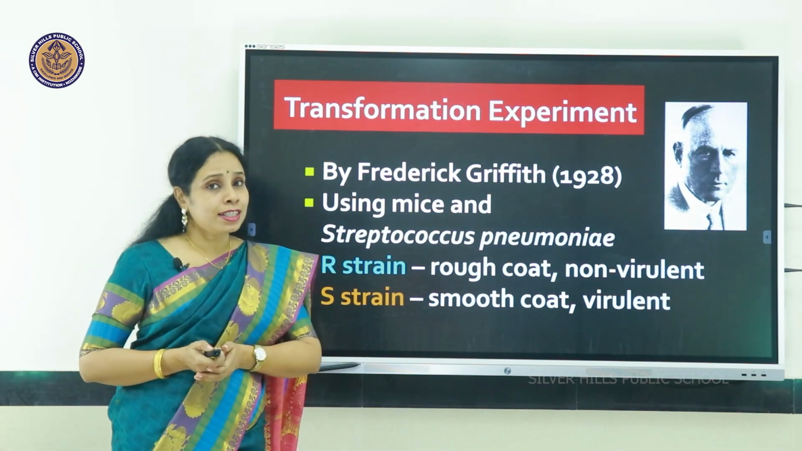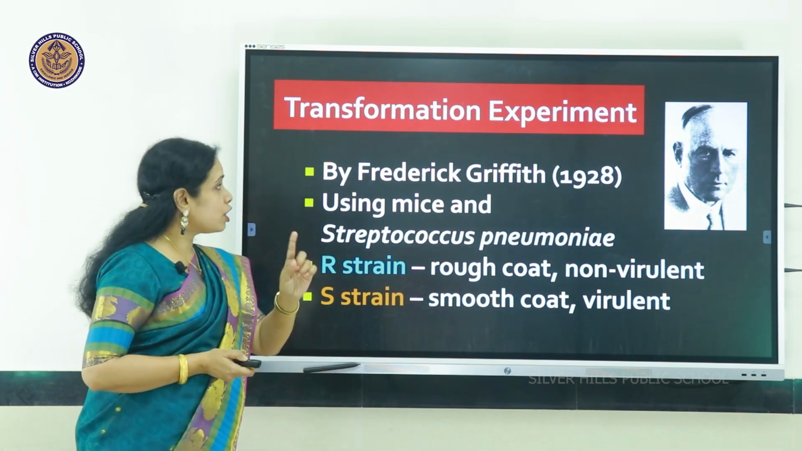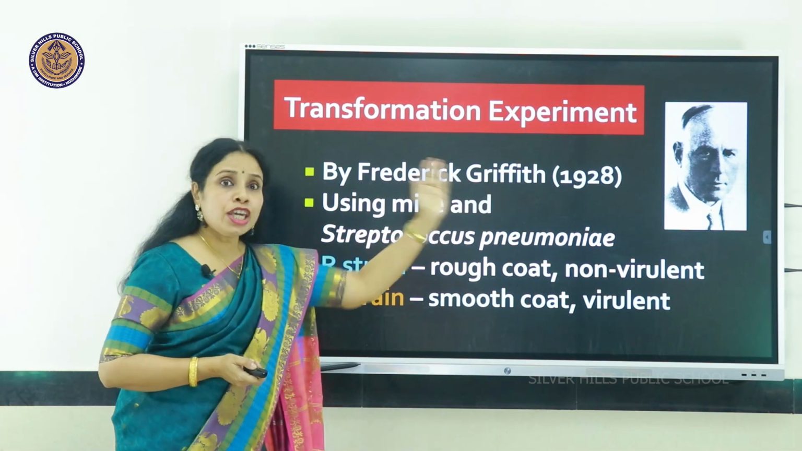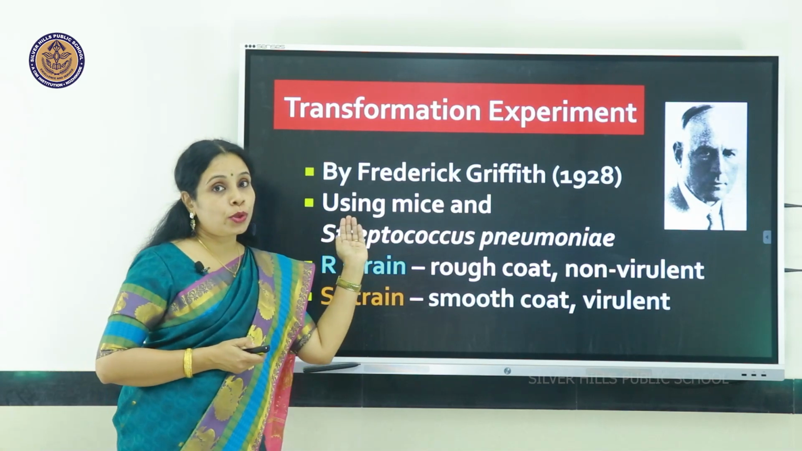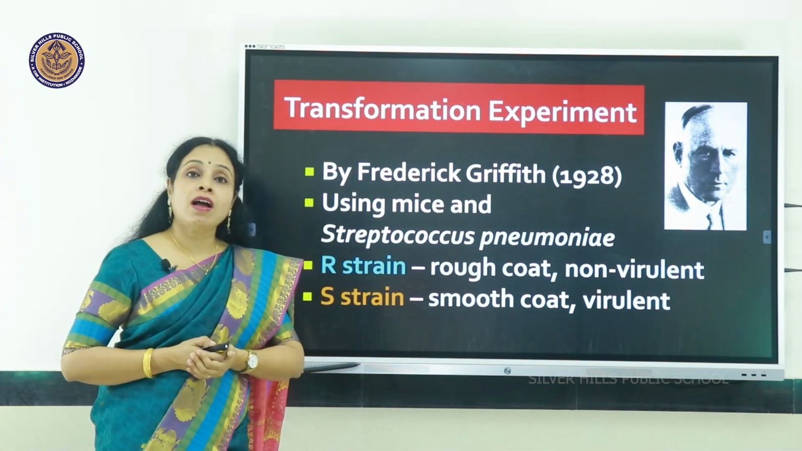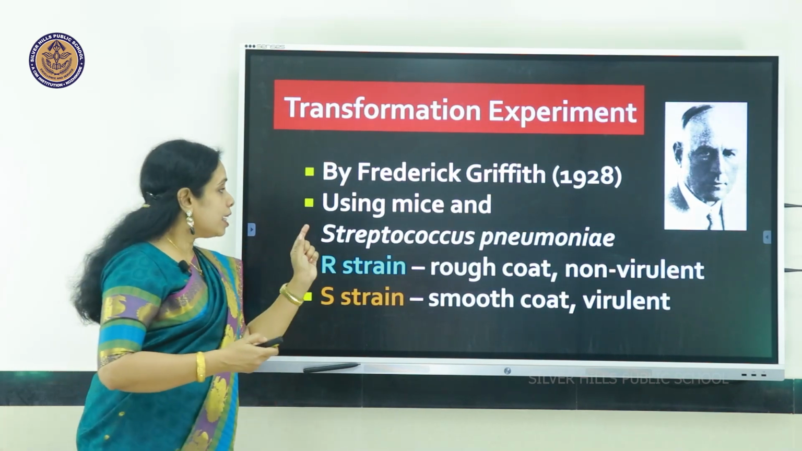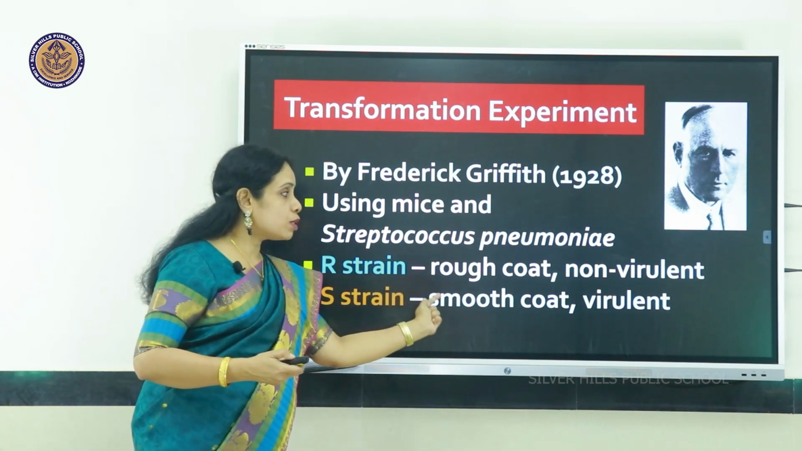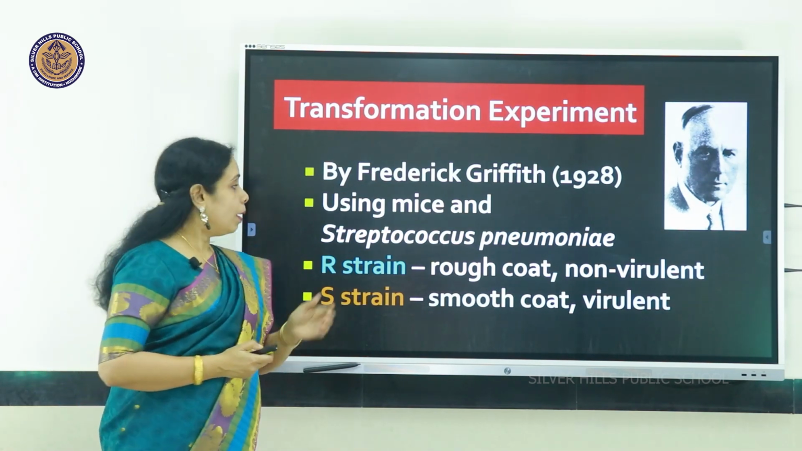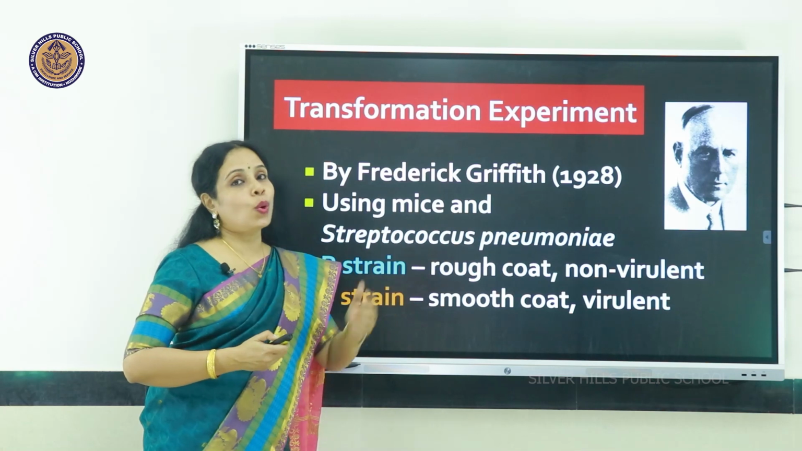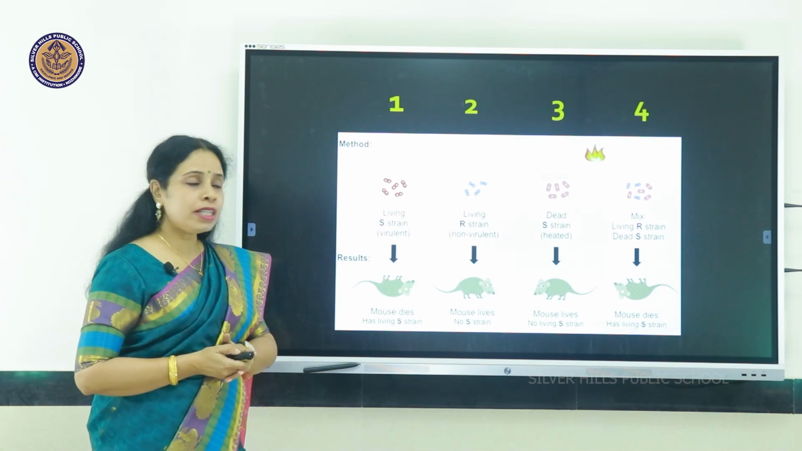Now, certain scientists did experiments to prove that DNA is the genetic material. One scientist was Frederick Griffith. He used mice and a bacterium by the name Streptococcus pneumoniae, which can cause pneumonia, but not all strains, not all varieties. Only the S strain, which has a smooth coat, is virulent. It can cause pneumonia. But the R strain, having the rough coat, is non-virulent. So this was his experiment.